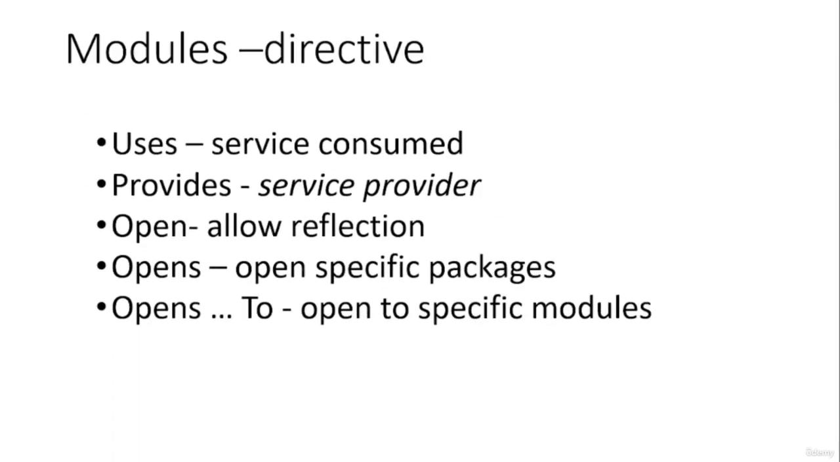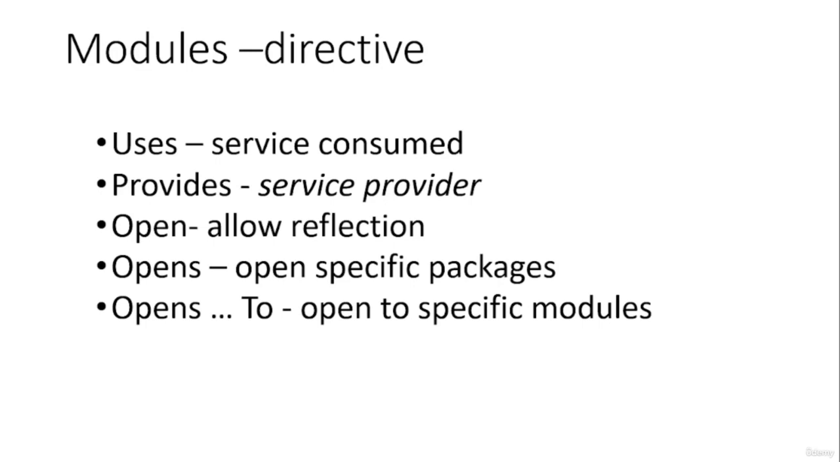Next set of module directives are uses and provides. Uses means we can consume our services using service uses. We will not discuss much about this directive, but it is important to know that this directive exists. Next feature is provides. Provides means a service provider will be there. For example, an interface or an abstract class that will be defined inside the service provider, and we can consume the service from the other service provider from other modules. So this feature is there in Java 9 modules.